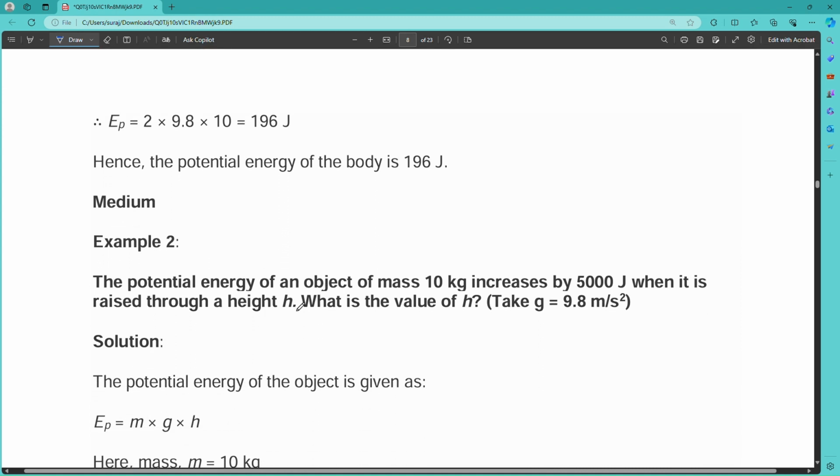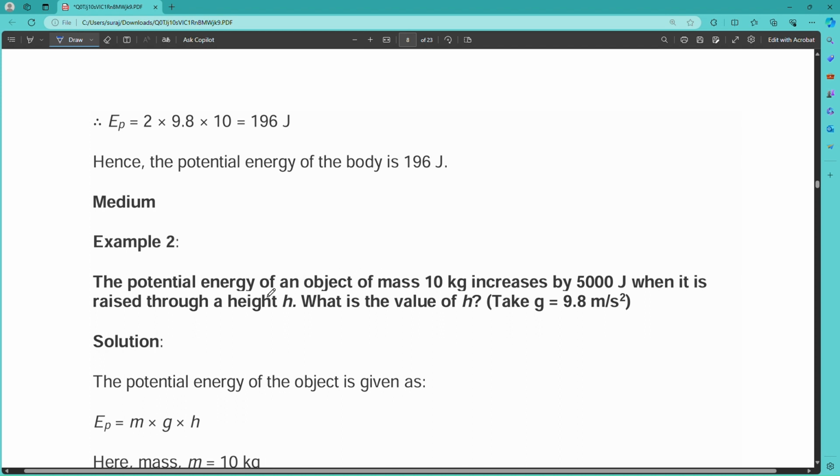Here is another question also. The potential energy of an object of mass 10 kg increases by 5000 joule when it rises up to the height h. What is the value of h? As we have discussed before with h1 and h2, you can use that formula and you will get the answer. Try to solve this question. If you find the answer, take a pause, and please give the answer in the comment section. Then we'll move forward.